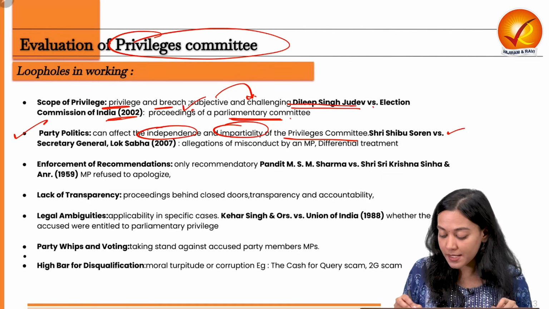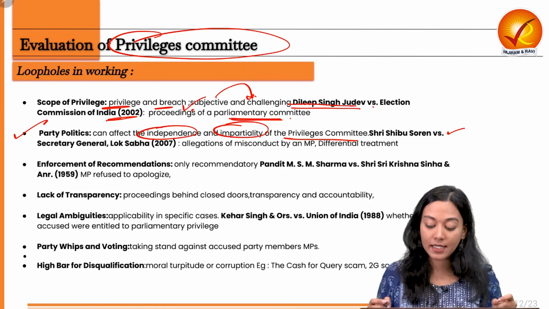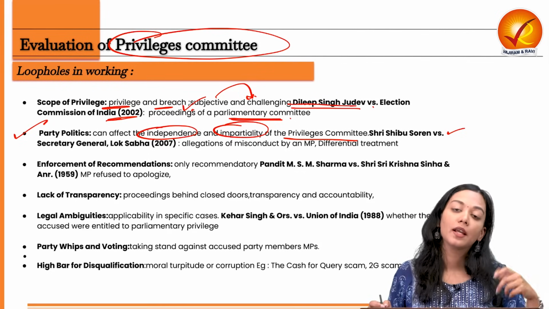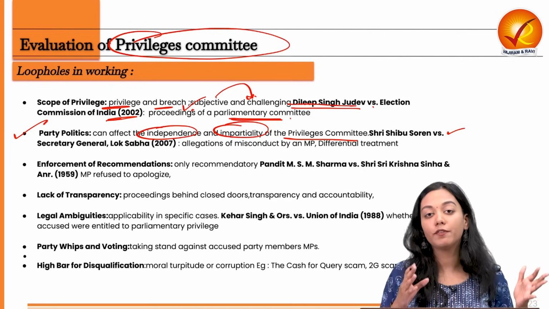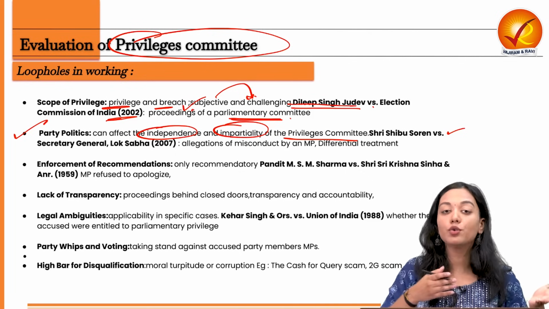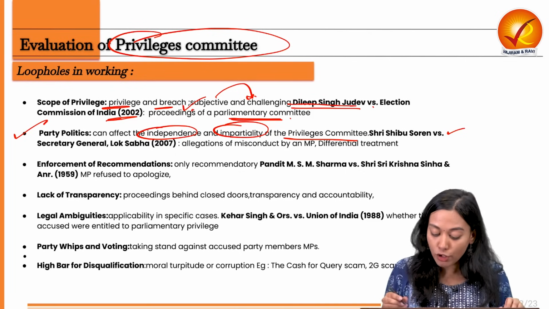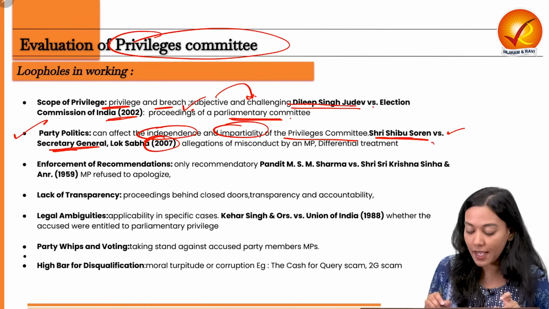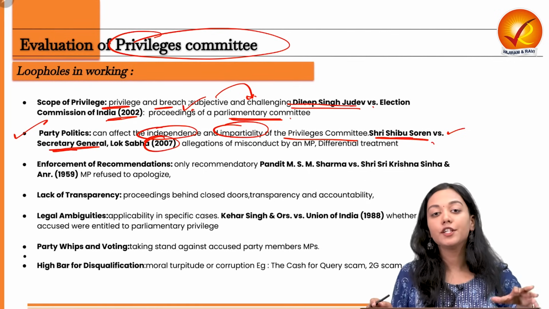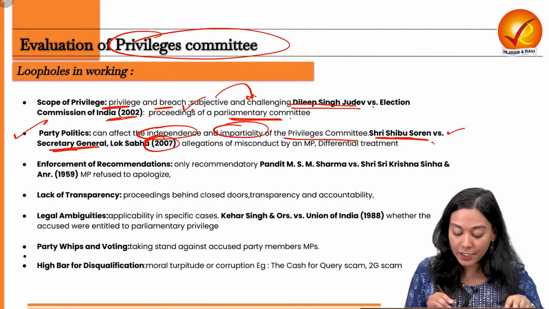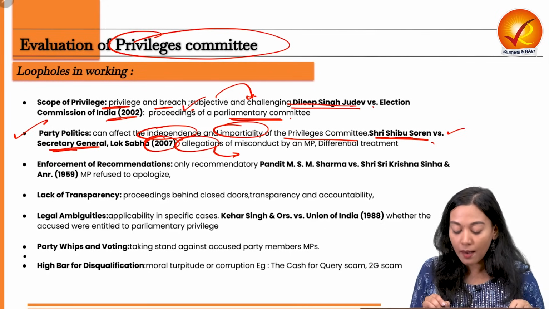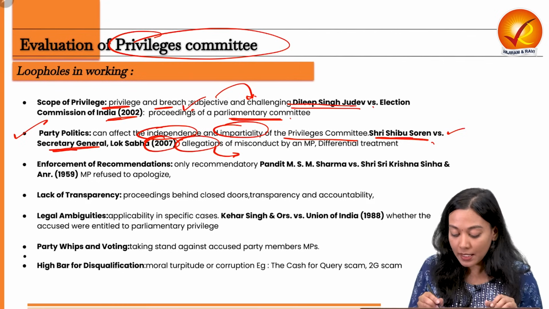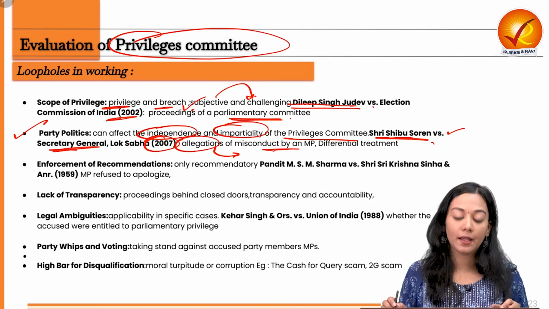You can see from some recent examples that if a person is from the ruling party, he is given more preferences and more advantages as compared to a person who has been convicted and belongs to the opposition party. Also in the Shri Sibu Soren versus Secretary General Lok Sabha 2007 case, it was seen that the allegations of misconduct put up by the opposition party member against the ruling party member were again given differential treatment.